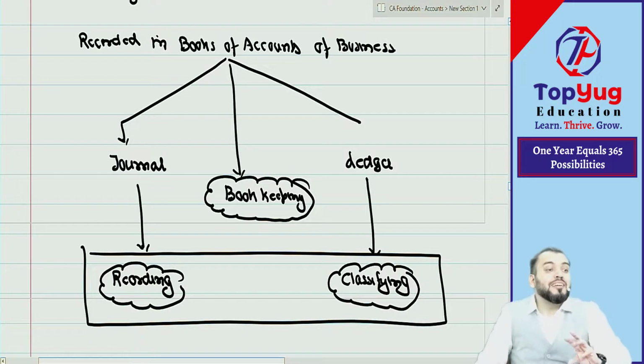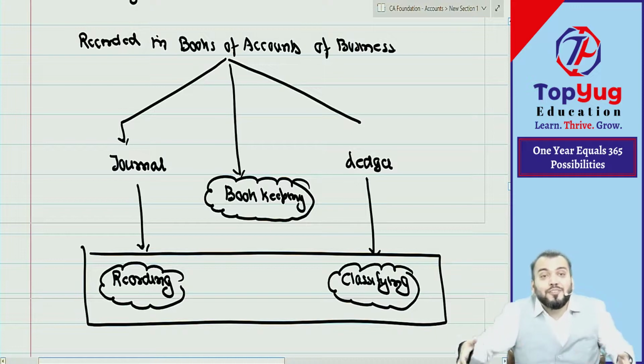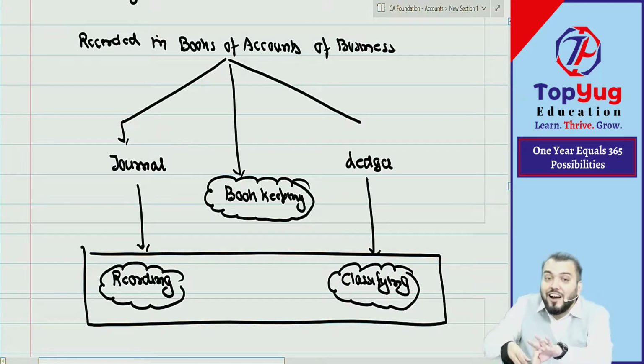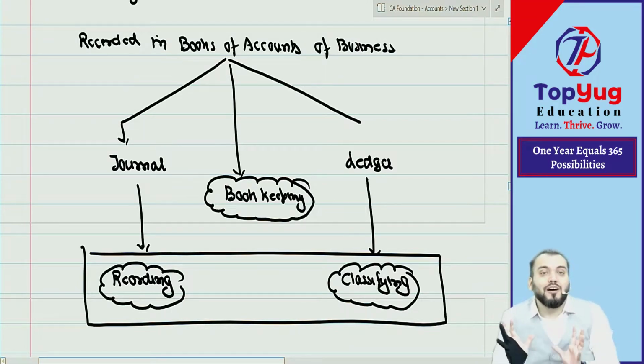Whenever we record in the journal, it is the first accounting process, known as recording. Whenever we record in the ledger, it is the second accounting process, known as classifying. Now, how to record in the journal, that art we need to understand. How to record in the ledger, that art we need to understand. And this is bookkeeping.